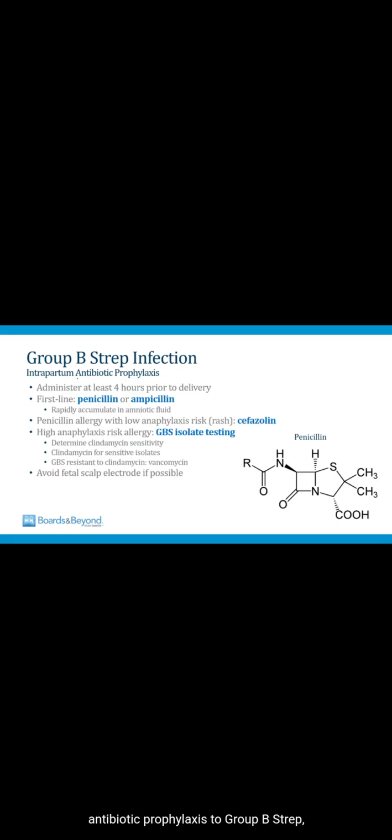When there's an indication for intrapartum antibiotic prophylaxis to group B strep, ideally you administer the antibiotics at least 4 hours prior to delivery. The first line drugs are either penicillin or ampicillin because both of these rapidly accumulate in the amniotic fluid. If the woman has a penicillin allergy, then what you do next depends on the severity of her allergy. If she has an allergy that suggests a low risk of anaphylaxis to penicillin, for example, a woman who had a rash to penicillin in the past, then the drug that you can use is cefazolin.